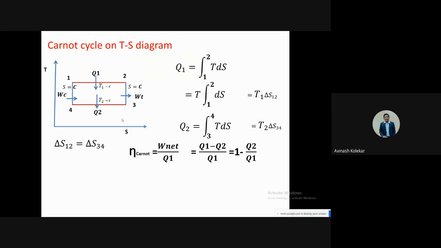So based on this, for reversible processes also, you can find out the Carnot cycle efficiency. Carnot cycle efficiency can be written as 1 minus T2 upon T1. This efficiency we have already discussed in the last point, that is the efficiency of a heat engine. So for the Carnot cycle, the efficiency will be 1 minus T2 upon T1. This can be understood by the entropy concept also.